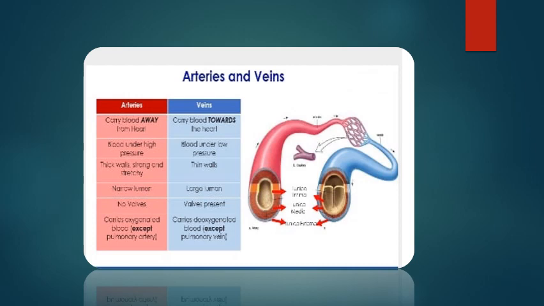That's why there is a narrow lumen and a large lumen. Arteries have no valves, and veins have valves present because they prevent backflow of the blood.